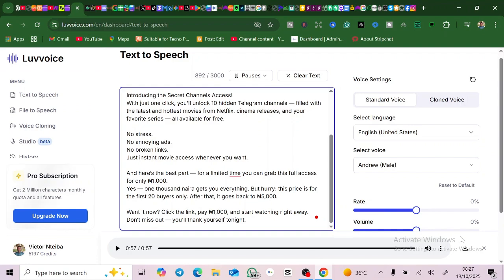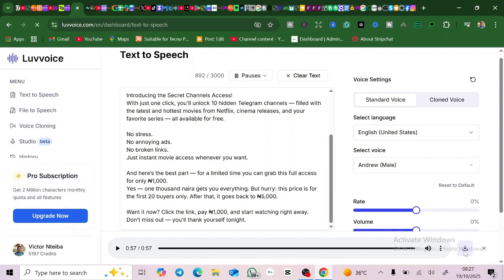Now what you're going to do is to come down here, you see this place, just download it. You can also just check it on your mobile phone. You can access this on your mobile phone, please. So don't be intimidated with the system.